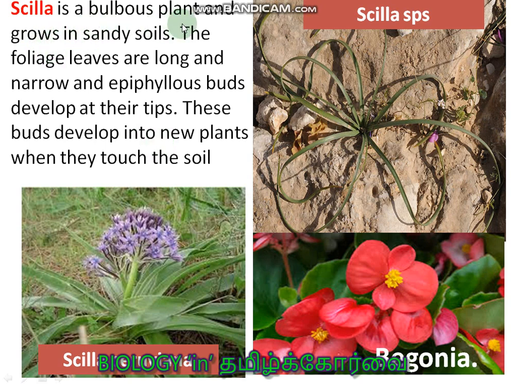Scilla is a bulbous plant and grows in sandy soil. It consists of long and narrow leaves. At the tip of the leaf, epiphyllous buds are present. Wherever it touches the soil, from there it is able to produce a new plant. So there are again a variety of Scilla plants. This is Scilla peruviana.